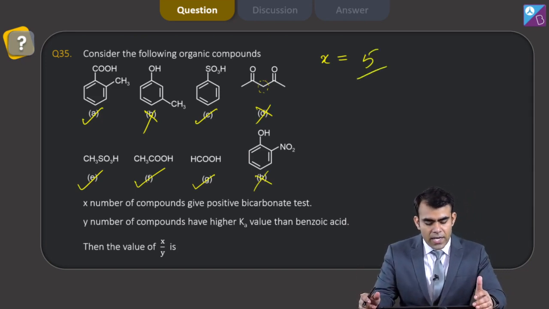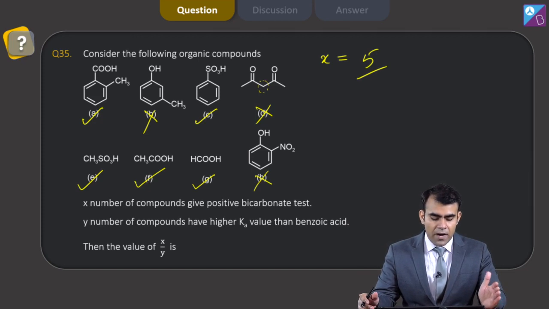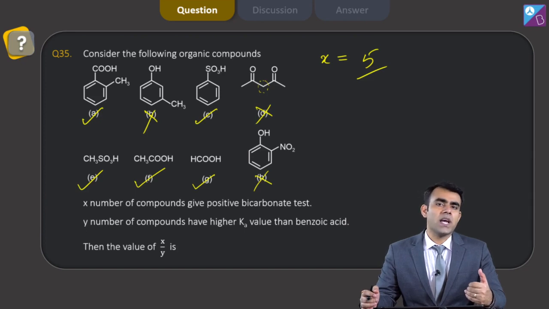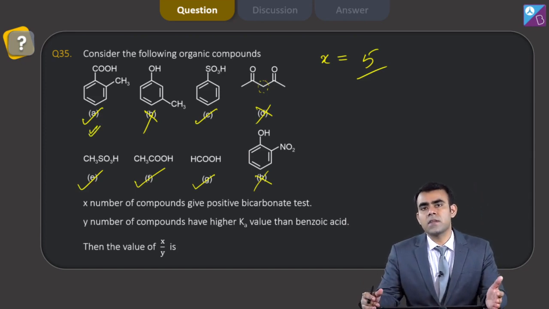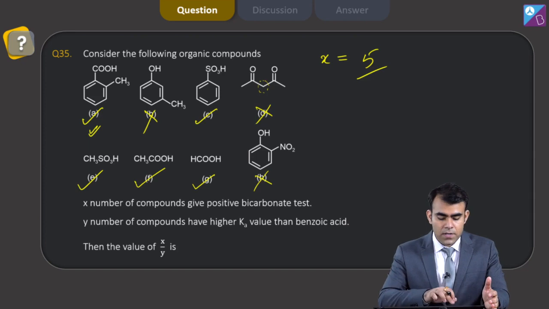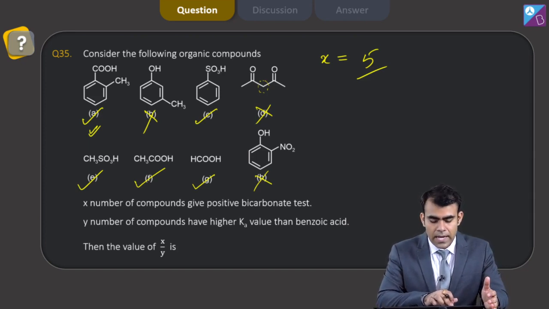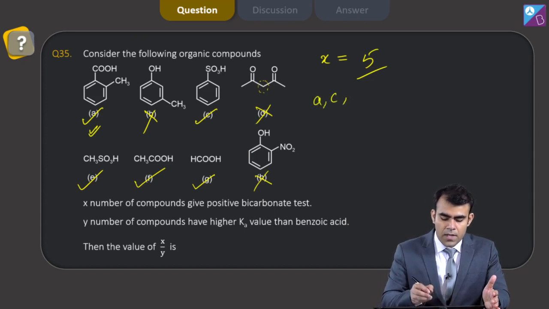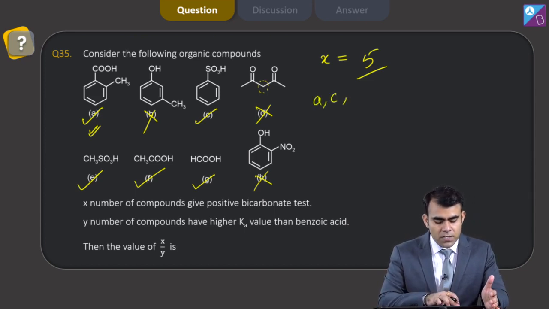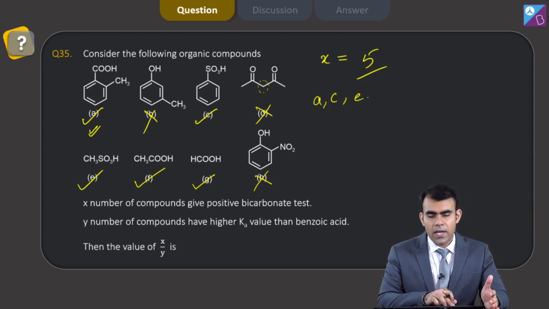The next is Y, the number of compounds that have higher Ka than benzoic acid. It means how many compounds are more acidic than benzoic acid. So first is more acidic. Why? Ortho effect. 1. Second, it is a derivative of phenol, so it is not more acidic. Sulfonic, yes, sulfonic acids are stronger acids than carboxylic. So A, C. Then D is not the option. Sulfonic, yes, sulfonic acids are stronger.